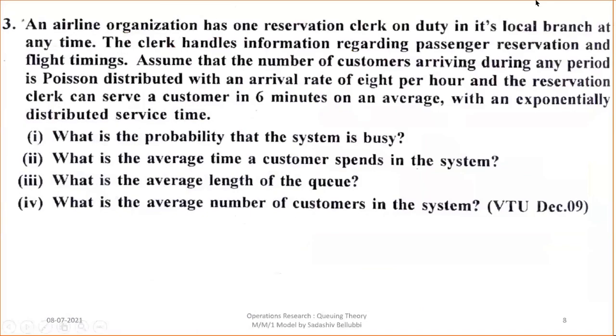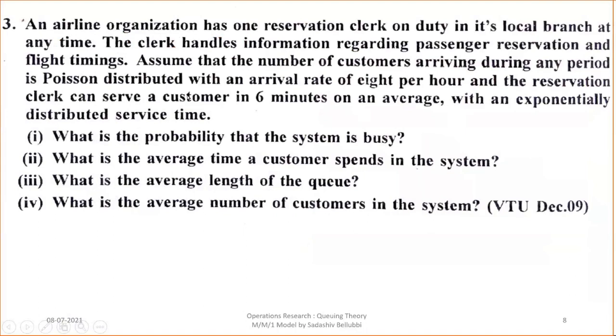Also we have studied the first problem in the previous session, and even the second. Now we'll study the third problem. An airline organization has one reservation clerk on duty in its local branch at any time.